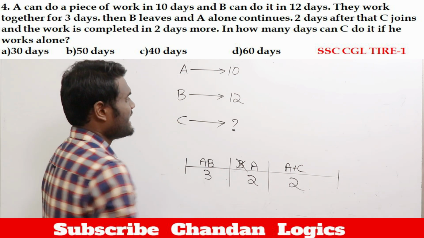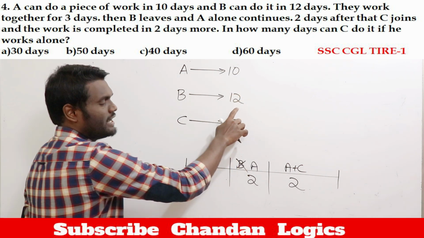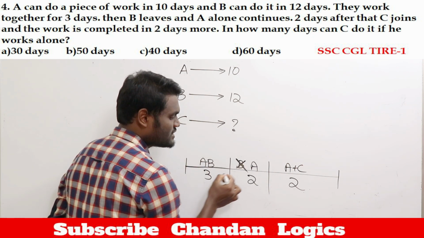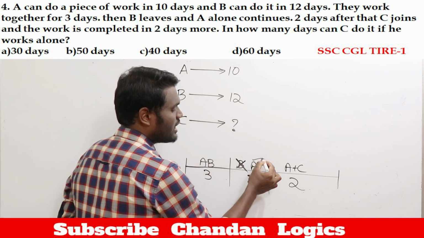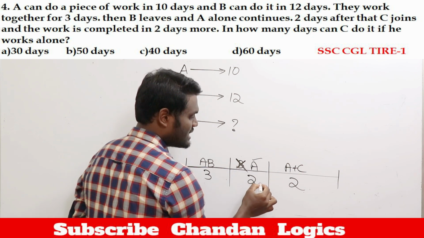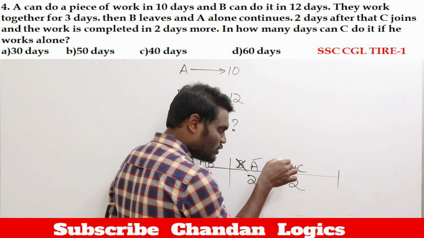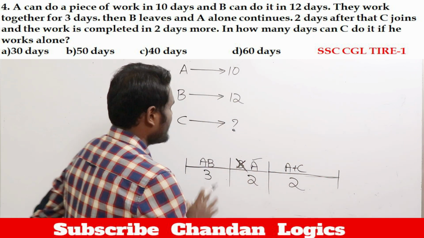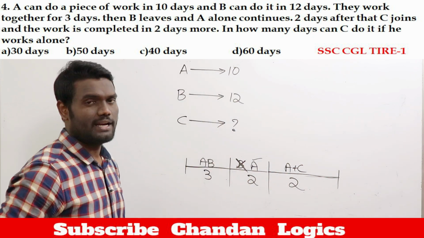That was your question. A takes 10 days, B 12 days. They work together for 3 days. After that B leaves the work, which means A is going to continue. A continues for 2 days and after that C joins A, and if they work for 2 more days the work is completed. Now your question is, how many days will C alone take?